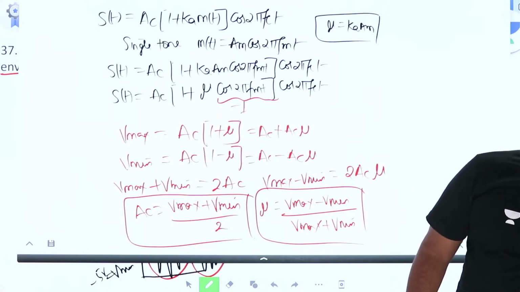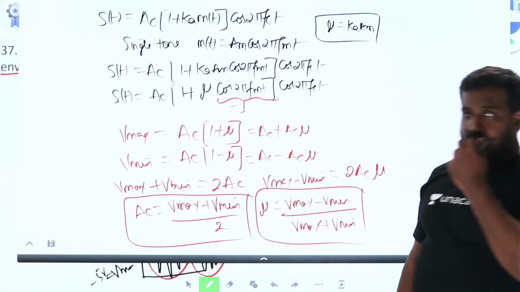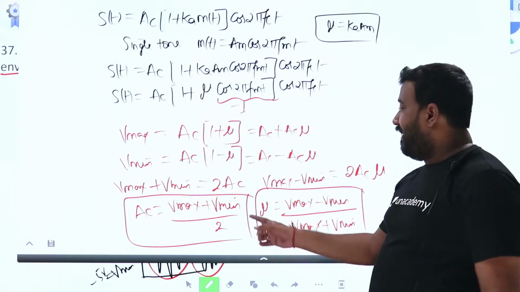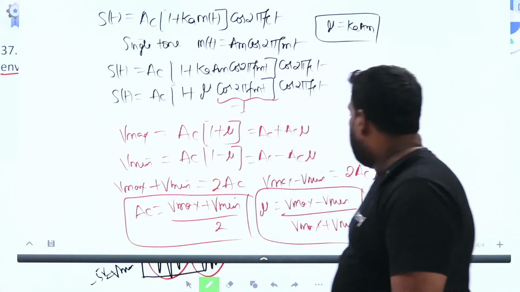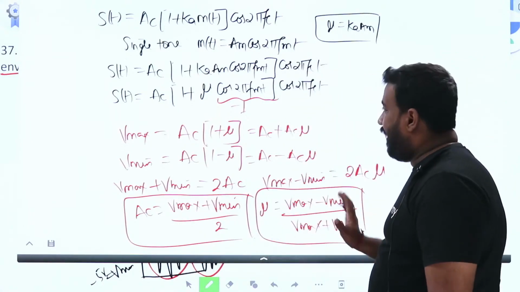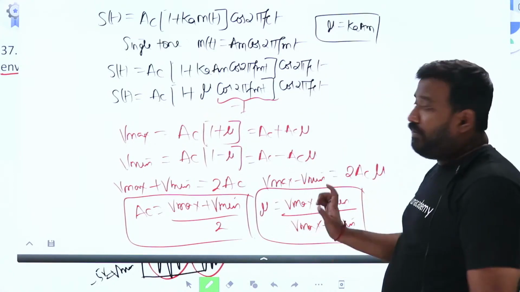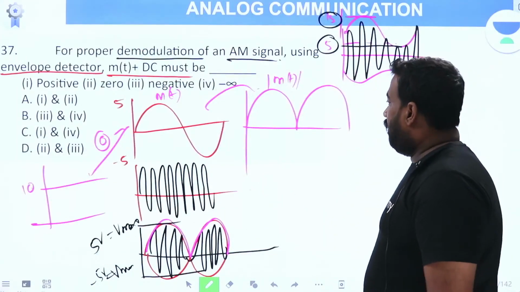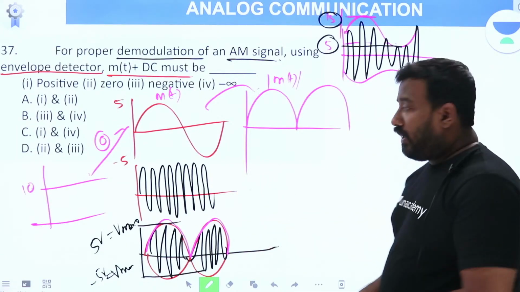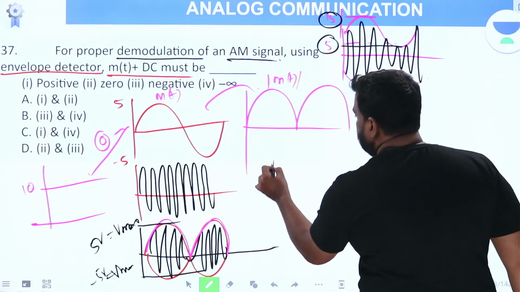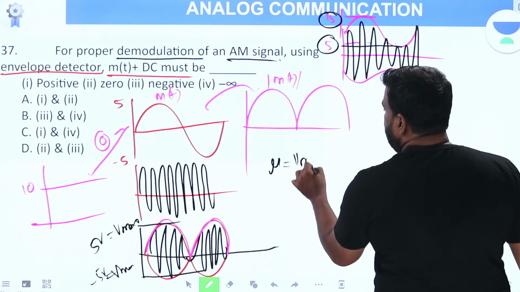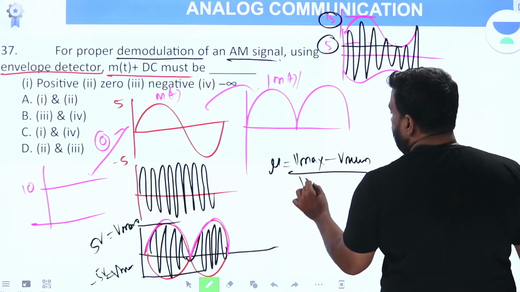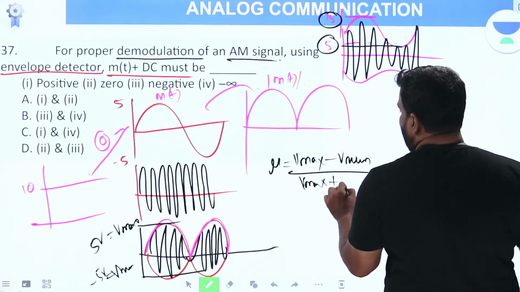We'll check once, okay? Now this is the formula. AC is Vmax plus Vmin by 2. Mu is Vmax minus Vmin by Vmax plus Vmin. This is all I derived. Now you can use it very easily. Now in this case, if you apply mu, as we have just derived, it is Vmax minus Vmin by Vmax plus Vmin.